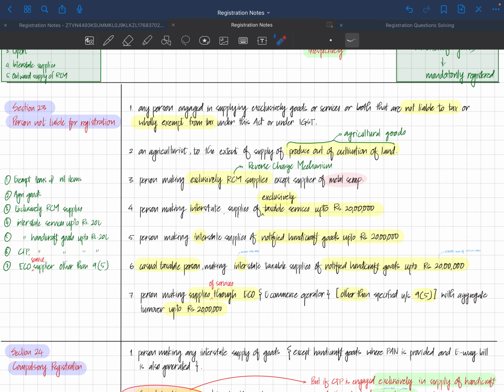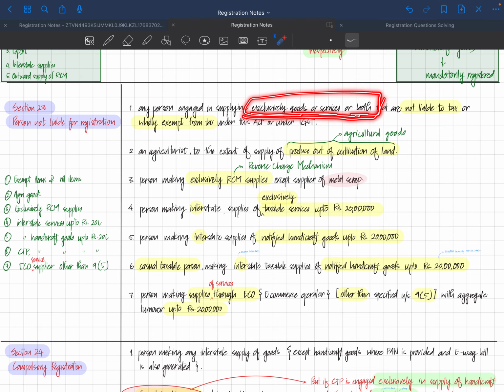So coming here, we'll start with point 1, exempt items and nil items. Any person who is engaged in supplying exclusively goods or services. This is a common line which we will use: any person engaged in supply of. Then we talk about exclusively goods or services or both. Here we include everything a person can supply.